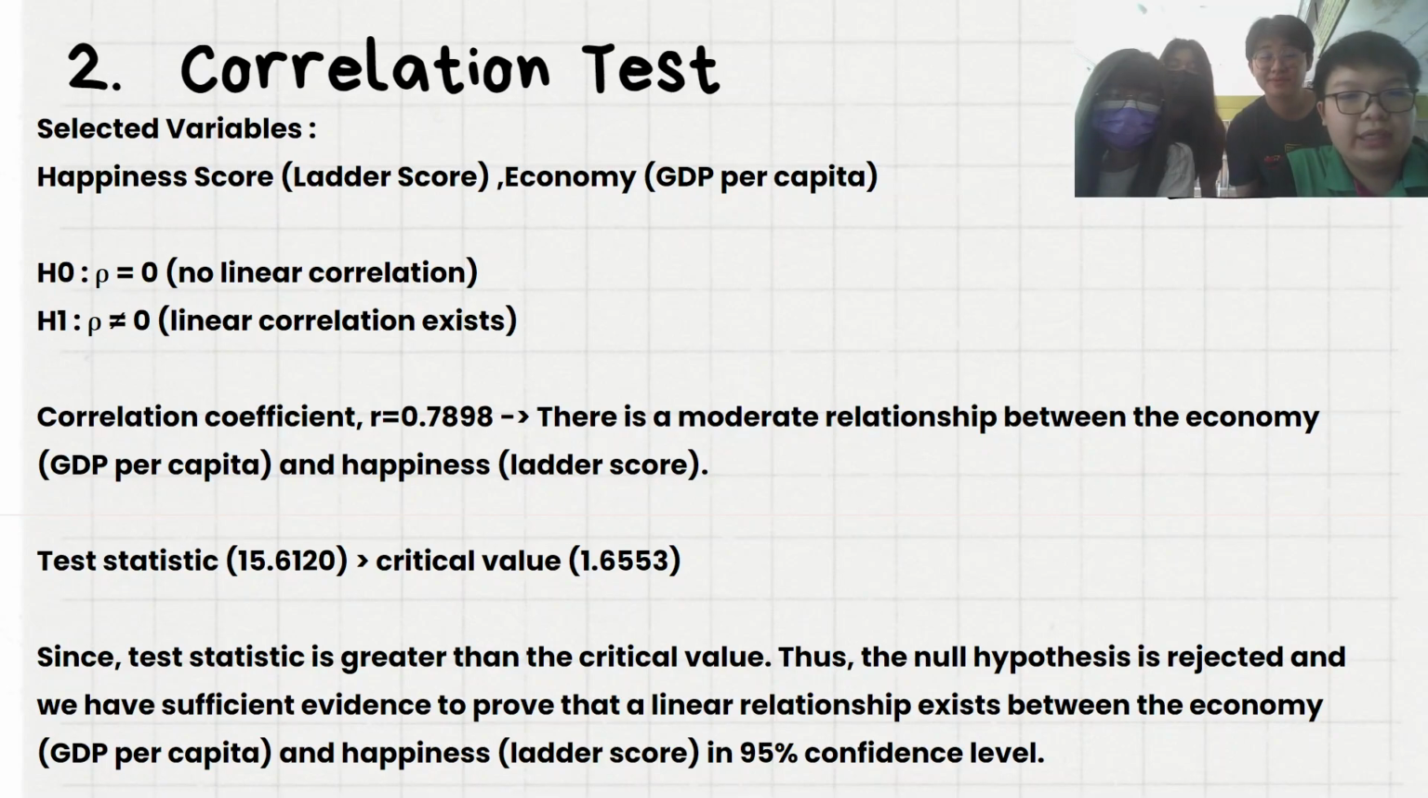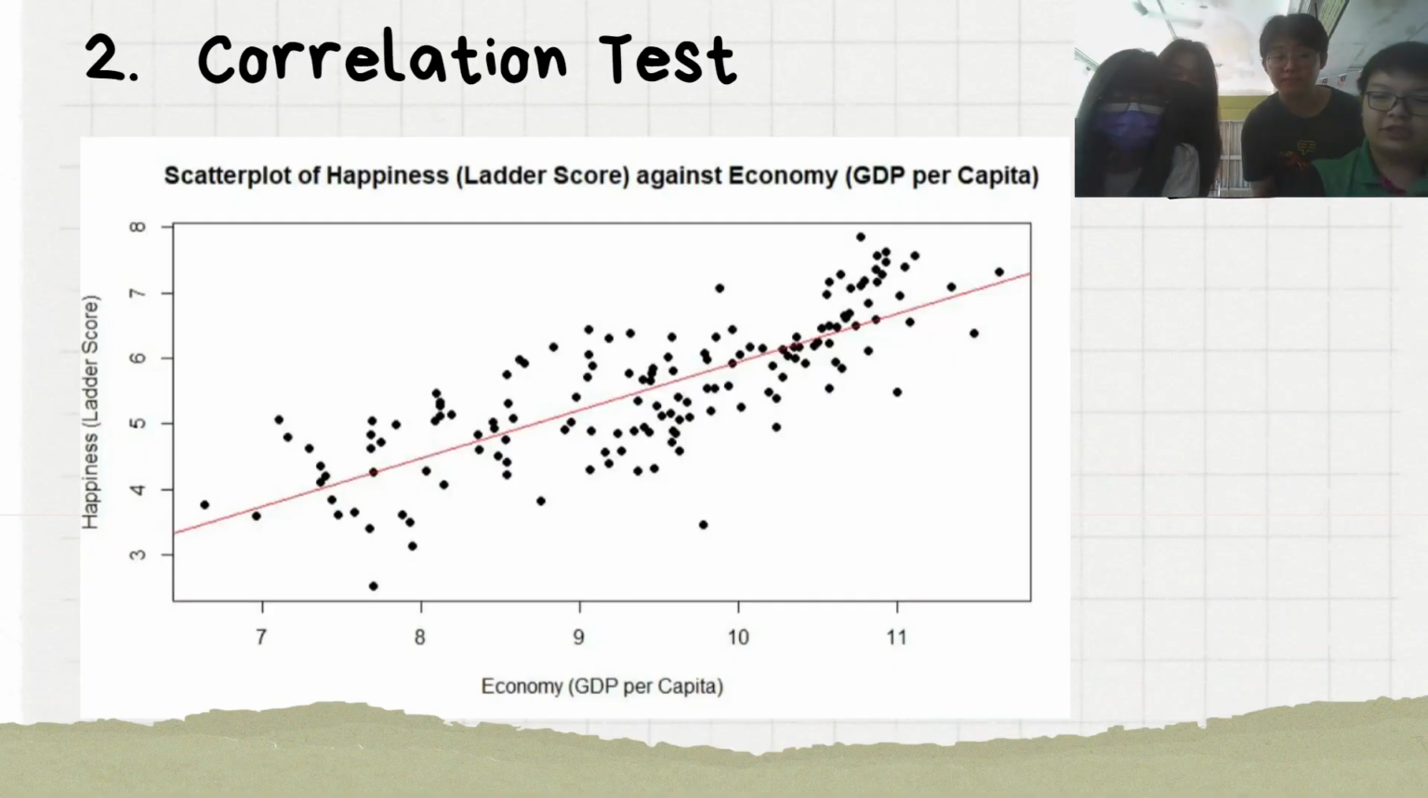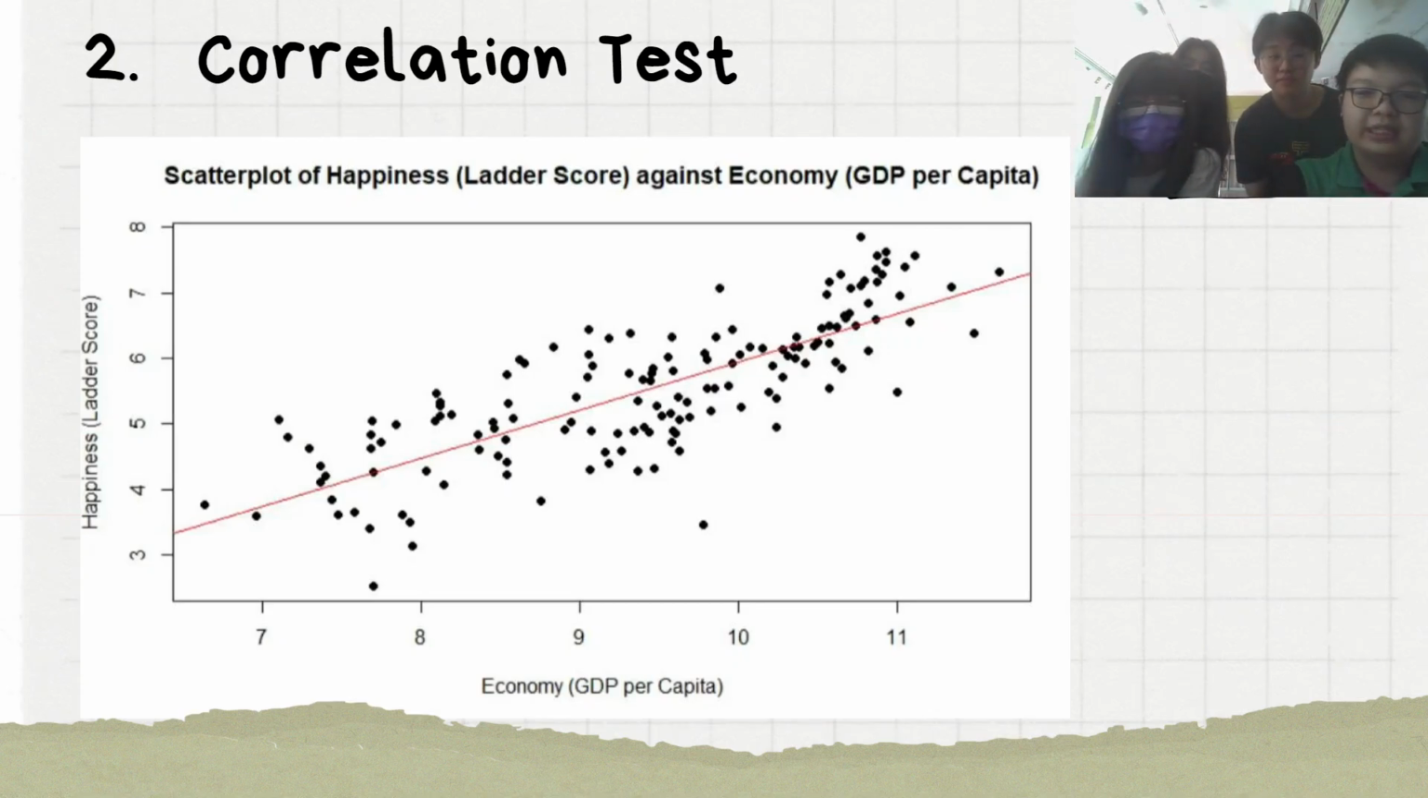The selected variables are happiness score, which is the ladder score, and the economy, which is the GDP per capita. The correlation coefficient that we got from this test is 0.7898, and this shows that there is a moderate relationship between the economy and happiness. We can see that the test statistic is greater than the critical value. So the null hypothesis is rejected, and we have sufficient evidence to prove that a linear relationship exists between the economy and happiness. This is the scatter plot for the correlation test.